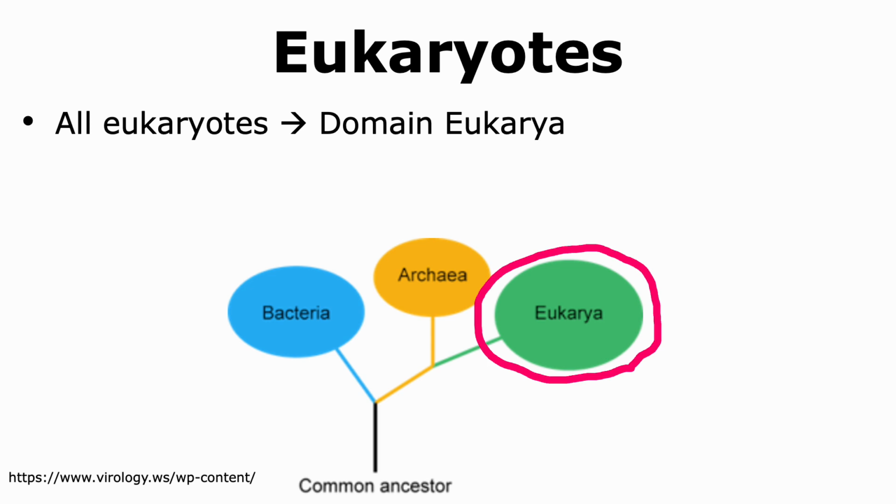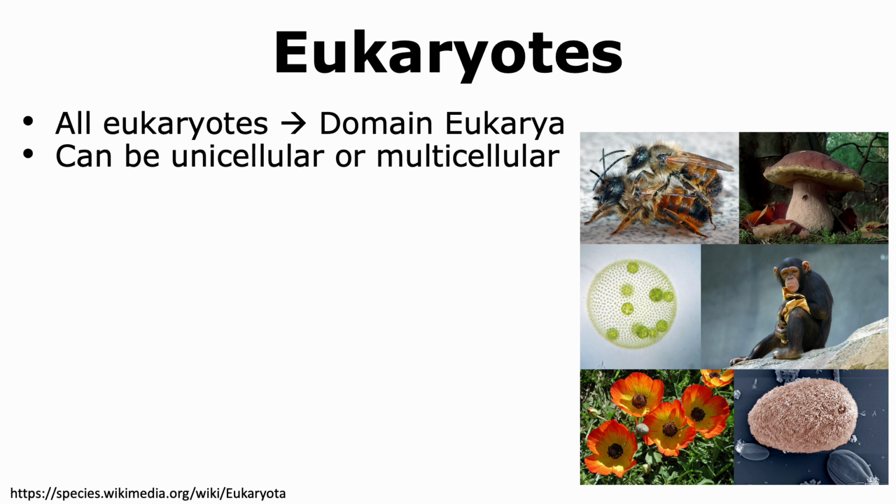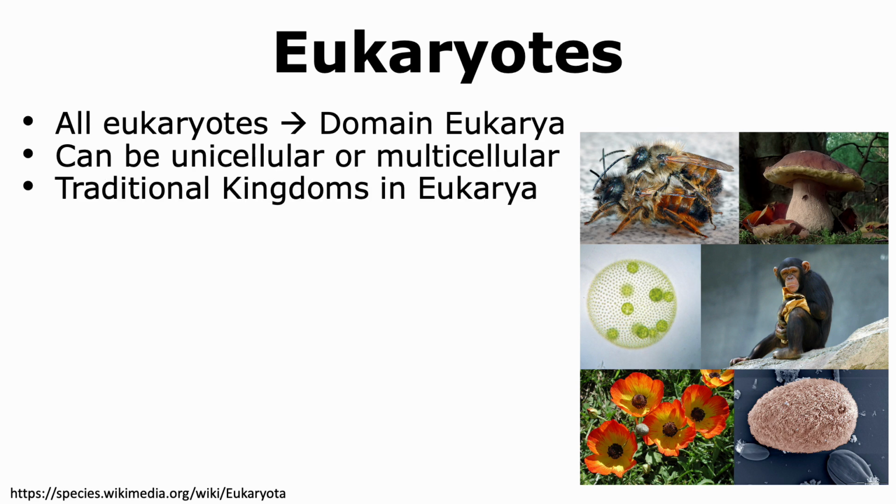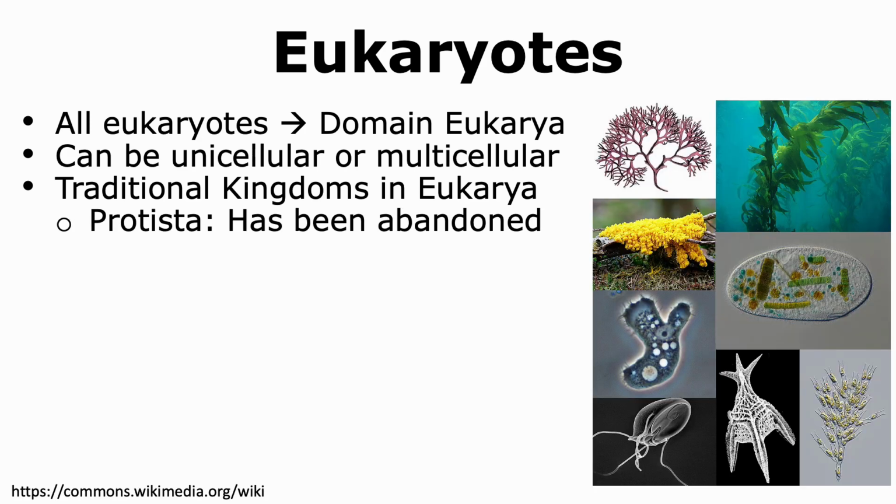There is immense diversity among eukaryotes. Some are unicellular, while others are multicellular. There are 4 traditional kingdoms in the domain of eukarya. The first one is Protista. The organisms that belong to this kingdom that has now been abandoned are protists. The reason it has been abandoned is because the members are genetically very variable from one another, and hence this kingdom is not a monophyletic group.